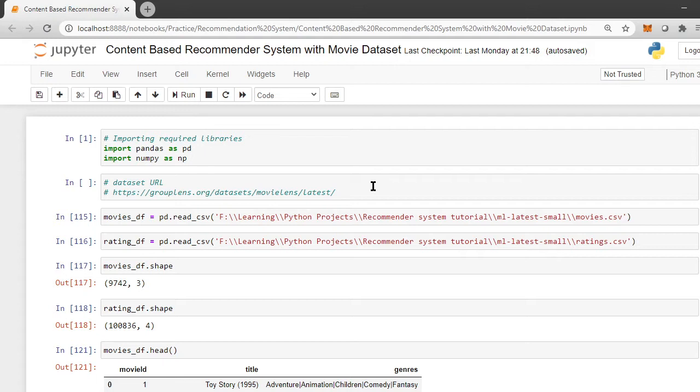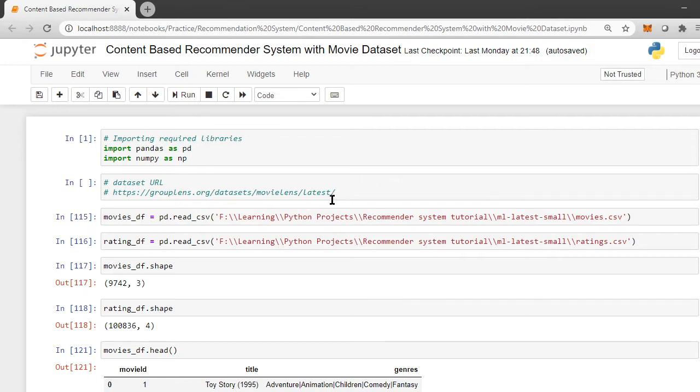Now, this entire process of building a content based recommender system has been split into three parts. The first part is data preparation, where we do some feature engineering and make some new features, to be able to feed that data into the algorithm which we will be using for building recommendations. The second part is the algorithm itself, and the third part is, once you have created the algorithm, you try to extract the recommendations out of it. These are the three basic parts which we are going to follow. So we will start with it now.